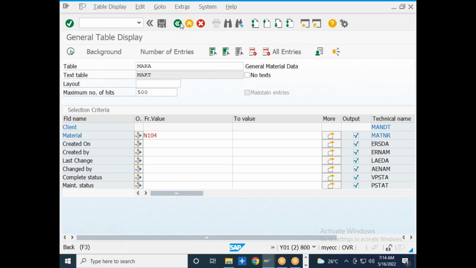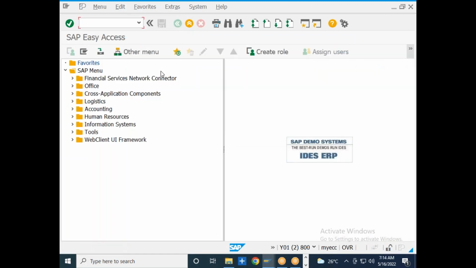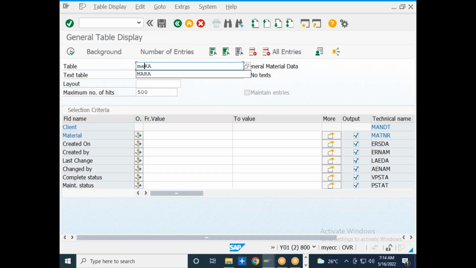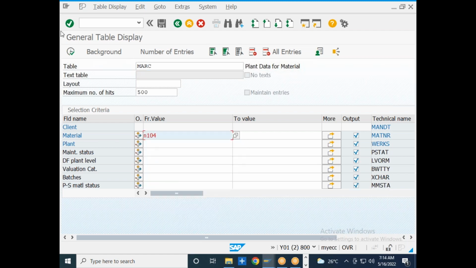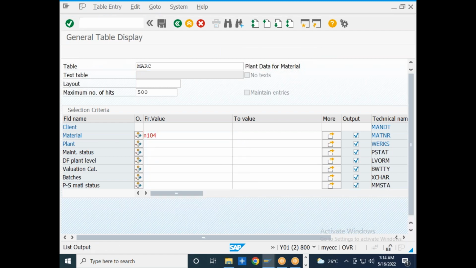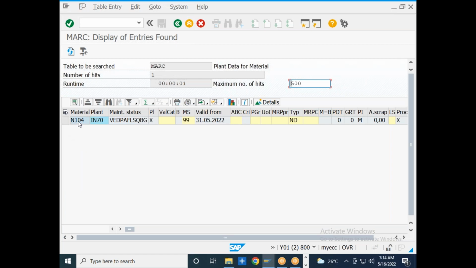Then what is MARC? MARC is the material master plant data table, right? So I will go to the MARC, input the material number N104, and click on the execution button. This is the material master plant level data. See here, IN70 is the plant at which I maintain this particular material. We have maintained the plant specific material status.